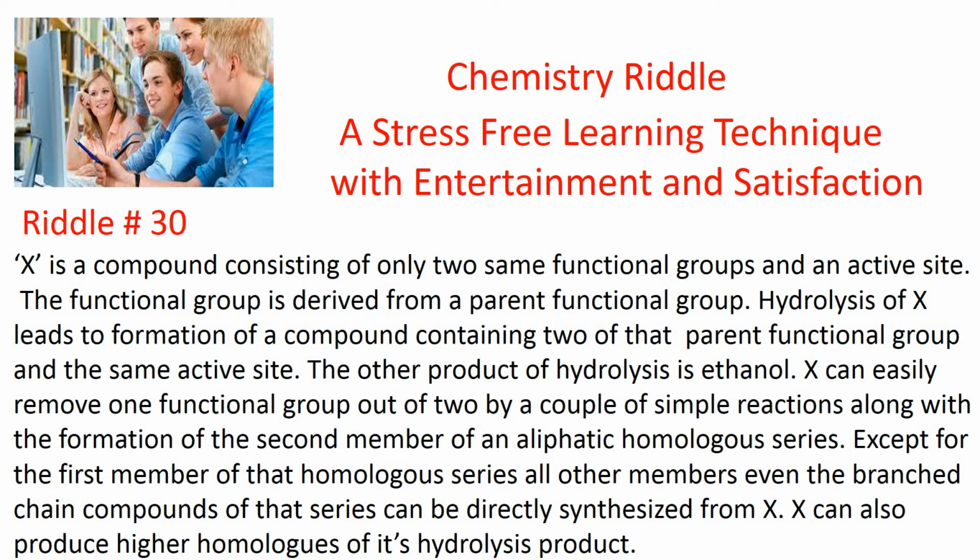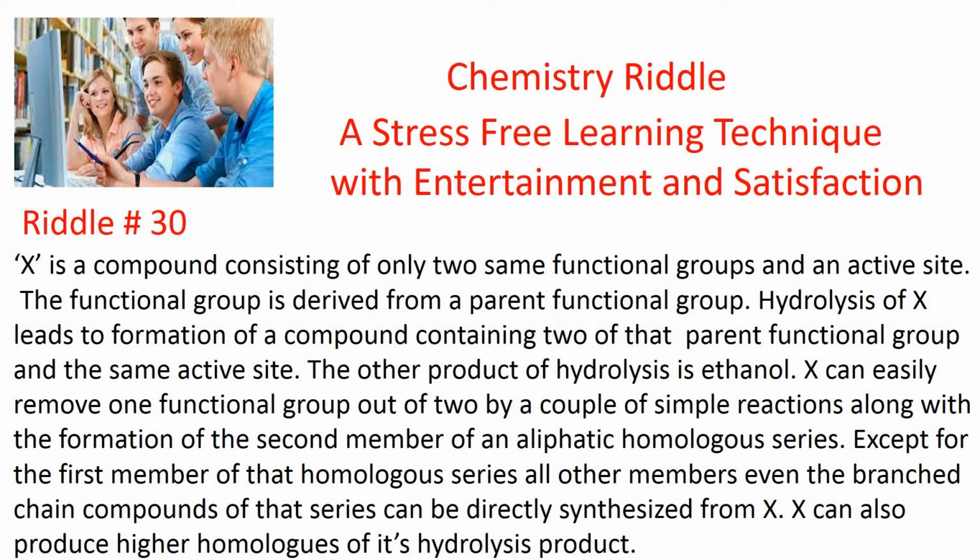X can easily remove one functional group out of two by a couple of simple reactions along with the formation of the second member of an aliphatic homologous series.